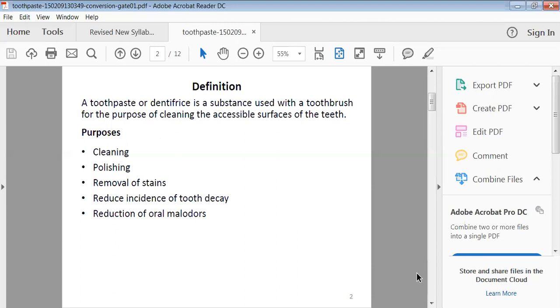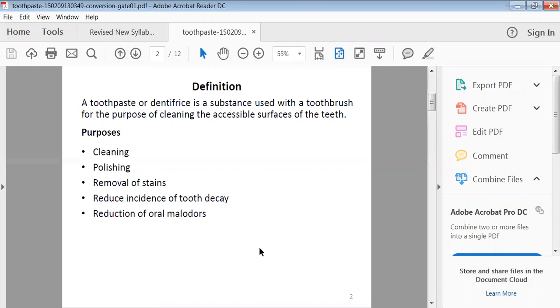The main intention behind the utilization of dentifrices is to provide a cleaning action to the teeth, to polish your teeth or give them a shiny look, to remove stains on your teeth, as well as to reduce the incidence of tooth decay. For that purpose medicated toothpastes are available, or tooth powders are also there, and also the reduction of oral malodors.